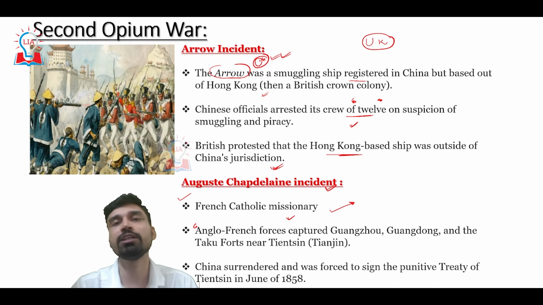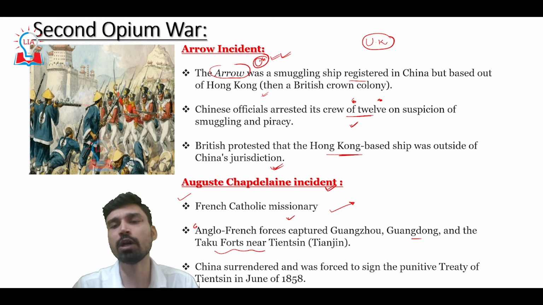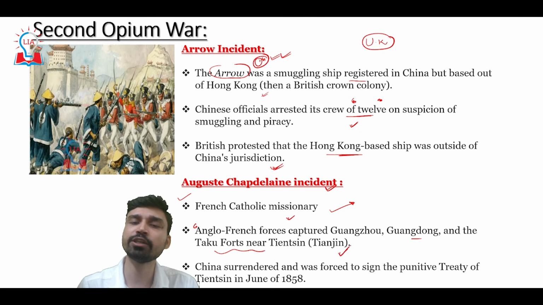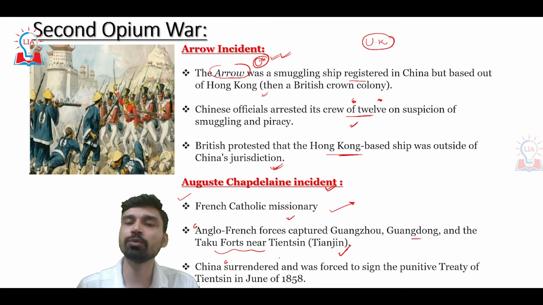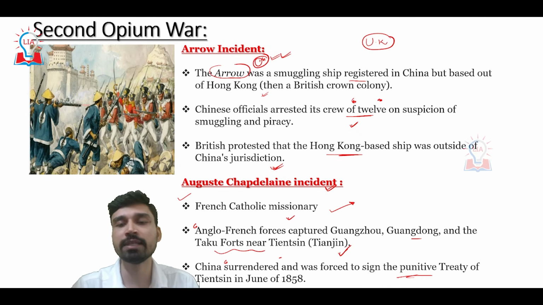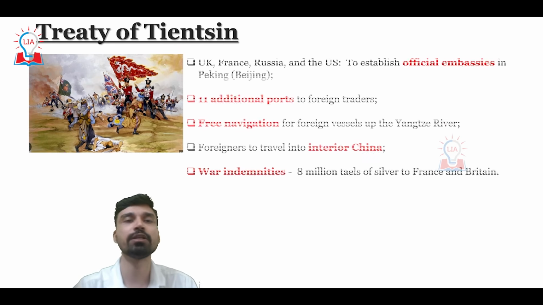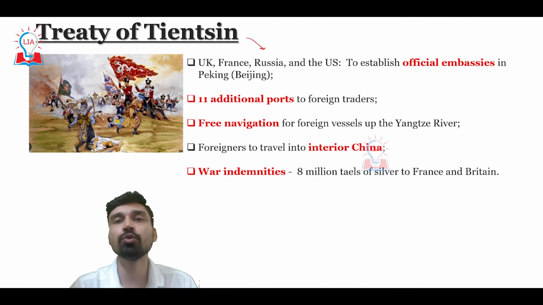Together, the Anglo-French forces attacked China and captured Guangzhou, Guangdong, and the Taku forts near what was at that time called Tianjin. Today it is called the city of Tianjin. As a result of the Second Opium War, with the combined Anglo-French forces attacking Chinese territory and Chinese forces, China had no other option but to surrender and was again forced to sign another punitive treaty, called the Treaty of Tianjin, in June of 1858. As a result of the Treaty of Tianjin, China had to give a lot of concessions to the Anglo-French forces and also to the other European powers.